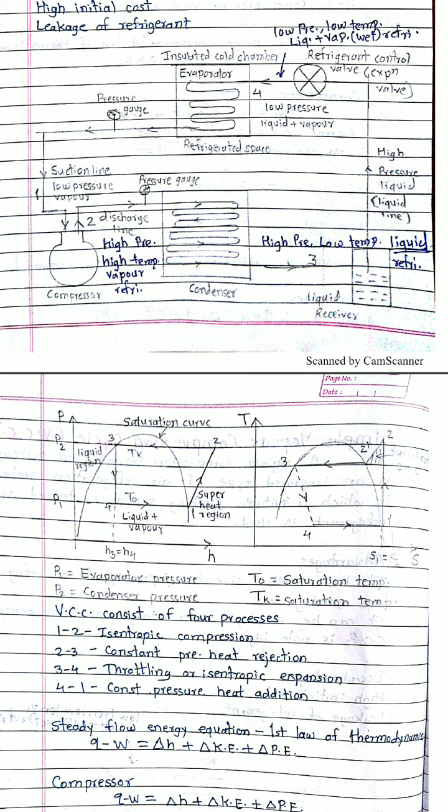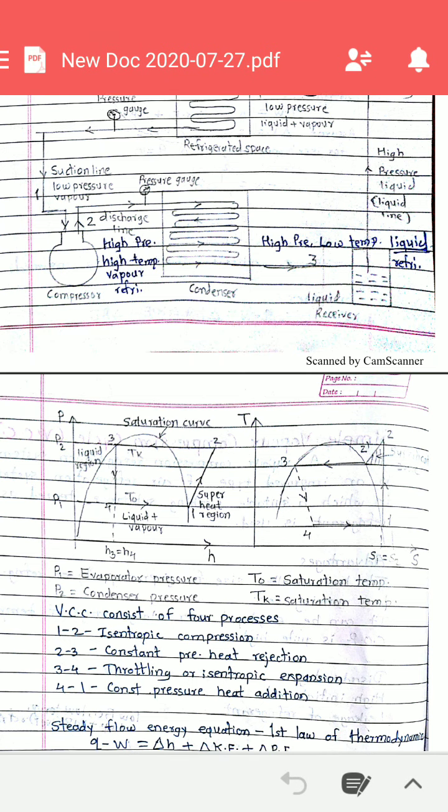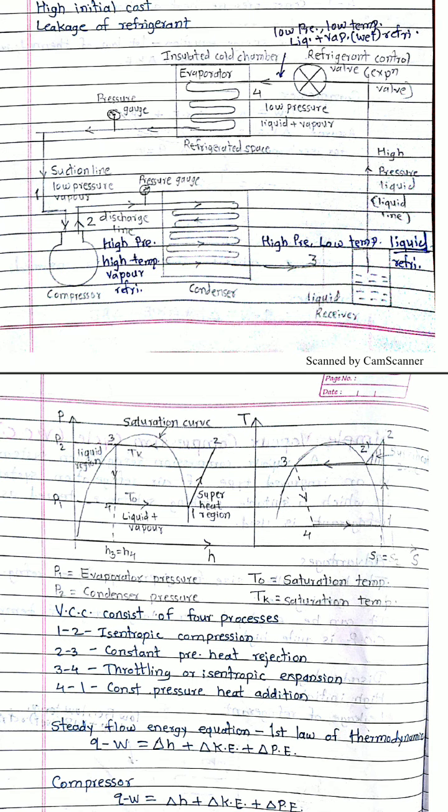In some systems we provide an accumulator. What does the accumulator do? The accumulator accumulates the vapors and liquid. Liquid, due to its high density, is collected at the bottom, and it allows only the vapors to pass to the compressor. So this is the schematic of the vapor compression refrigerating system.